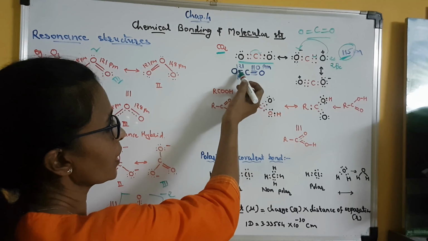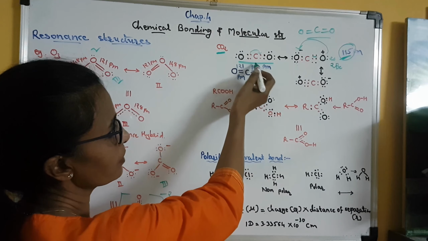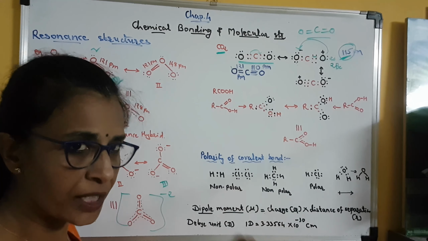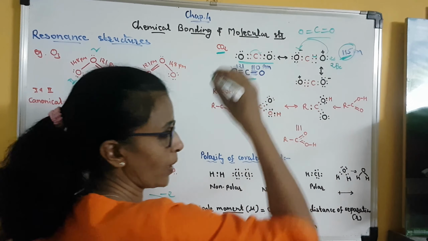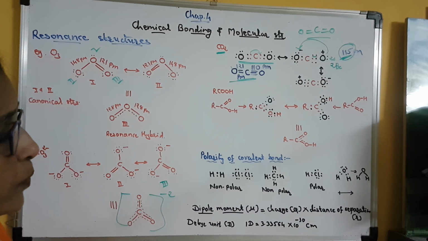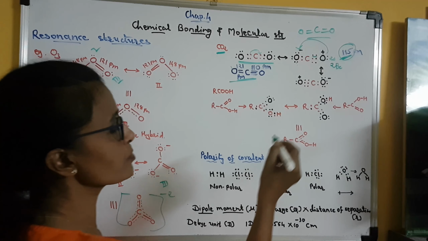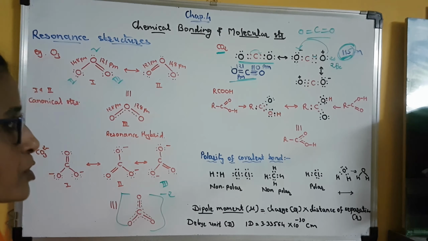So here also you can see when a double bond is converted into a triple bond, then the bond length must decrease. When a triple bond is converted to a double bond, then it must increase. Clear? But it doesn't happen. Here we get a constant value whether it is a double bond or a triple bond. The bond length value in carbon dioxide is 115. So this bond length value can also be justified with the help of resonance.